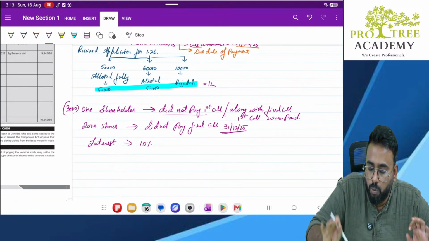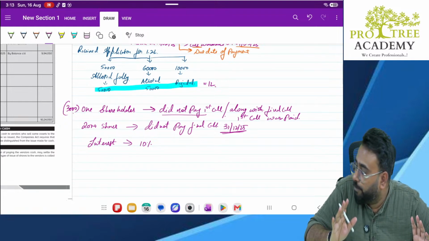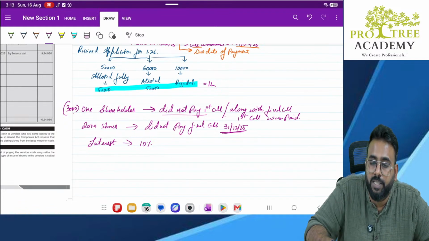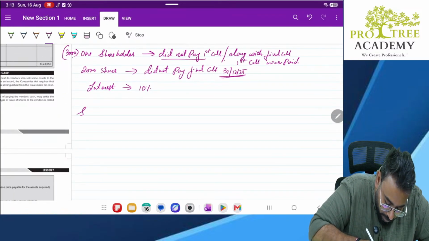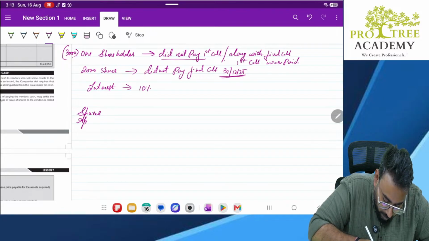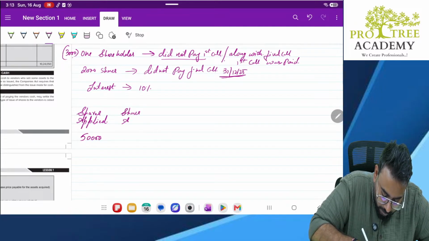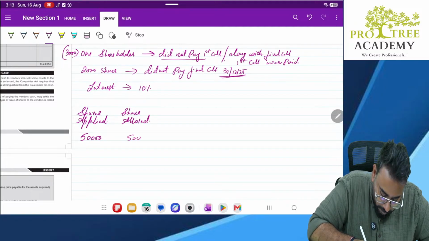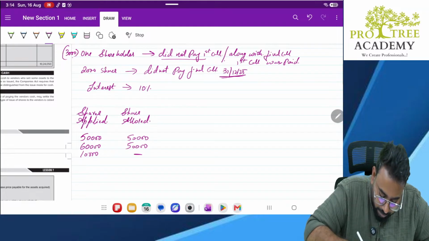Okay. First, let's leave apart interest. Let's only look at the allotment of shares. Then what is the excess money which we are having? Only that we will calculate. Let's prepare the table. Shares applied, first category is 50,000, shares allotted 50,000. Second category, shares applied 60,000, allotted 50,000. Last category, shares allotted 0. Clear?